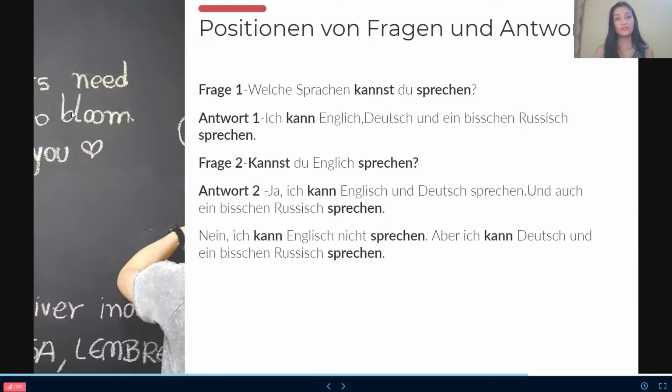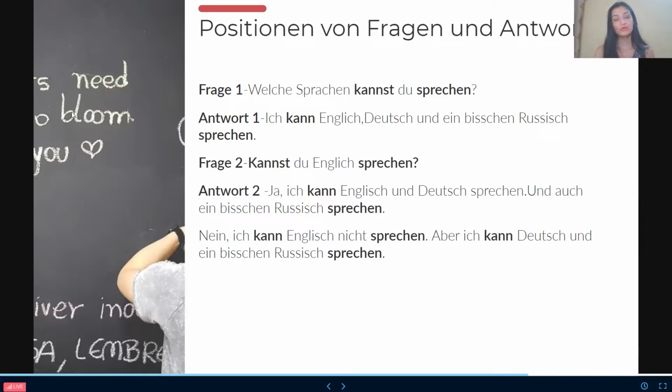Okay, and in the answer also, again, I can speak English. So the modal verb can will be first, conjugated according to ich, and the second verb will be at the very last, with no conjugation at all. Okay.